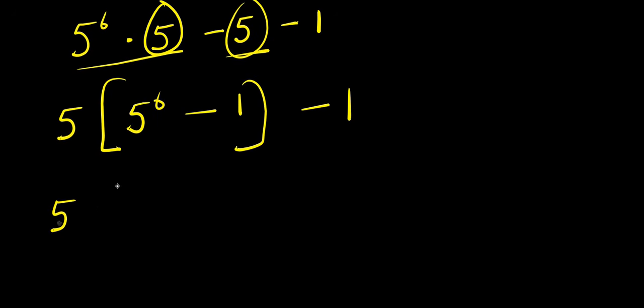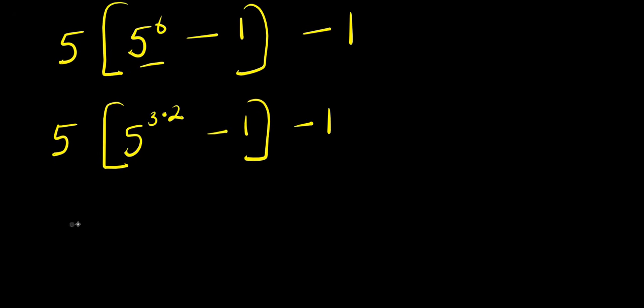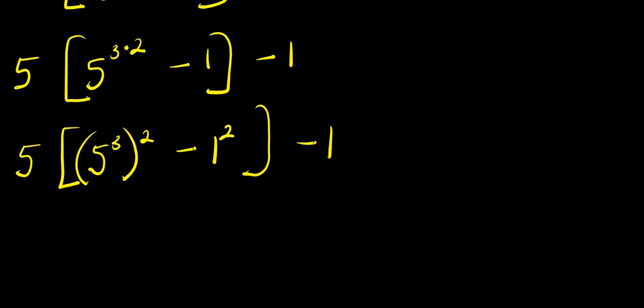From here, I have 5 times this, I have 5 power 6 is simply 3 times 2, minus 1, then we have minus 1. From here, I can have 5 times 5 power 3, or power 2, minus 1. I can choose to raise this one to the power of 2 because 1 power 2 is 1, so that I can make use of difference of 2 squares.